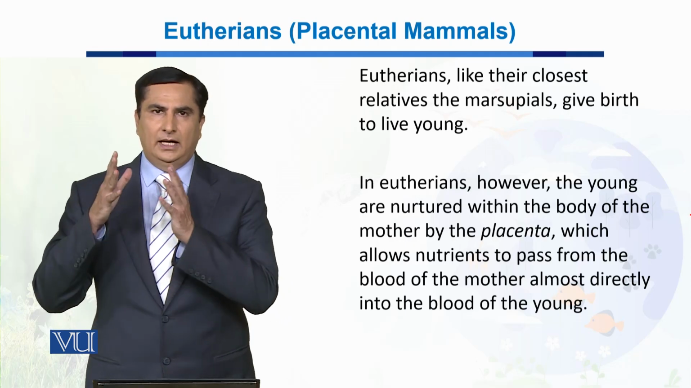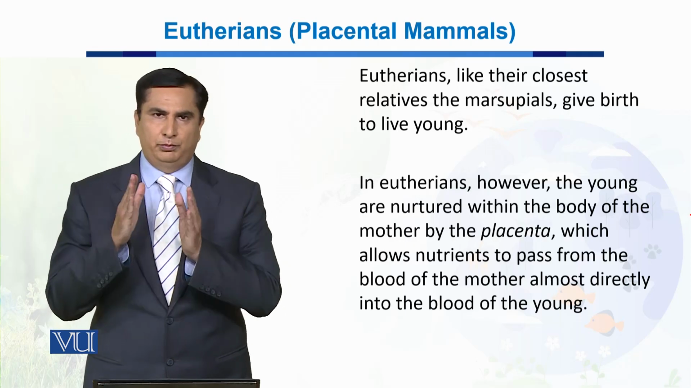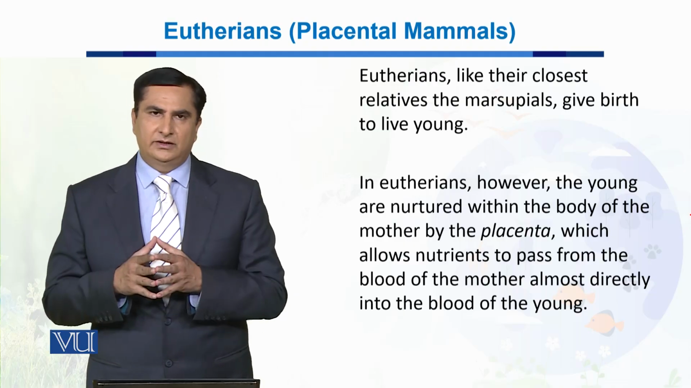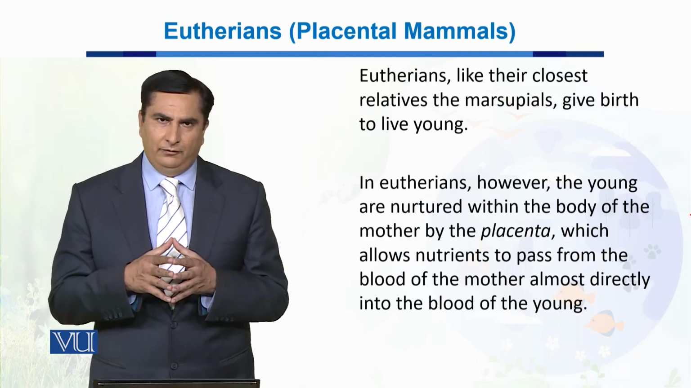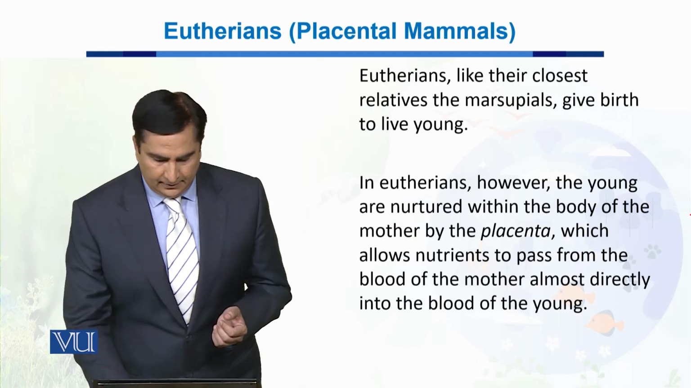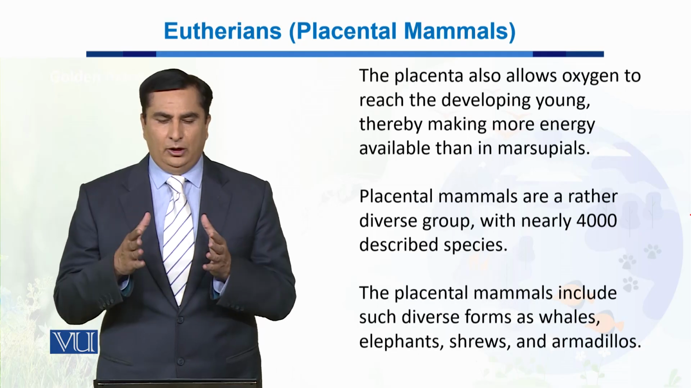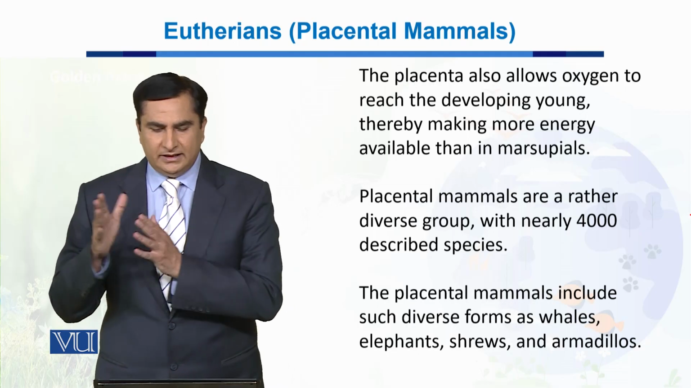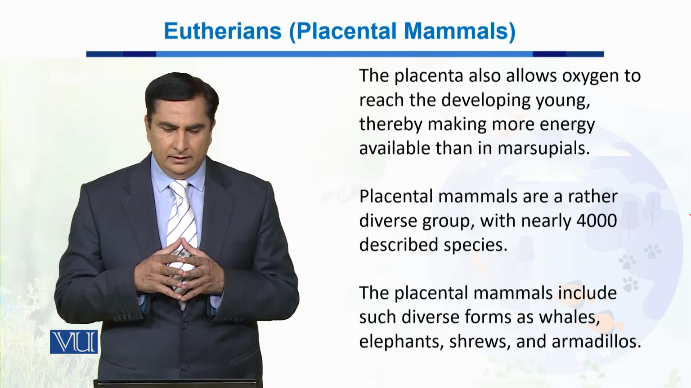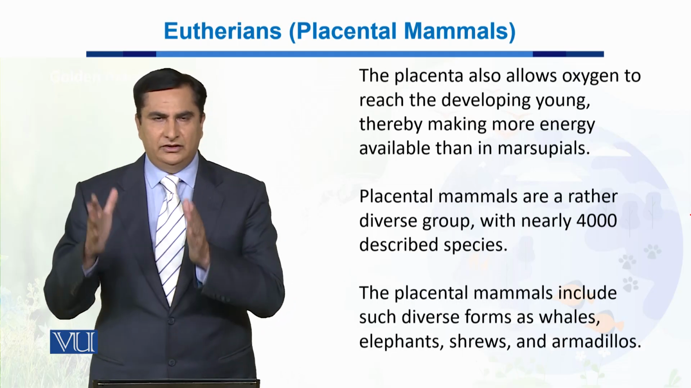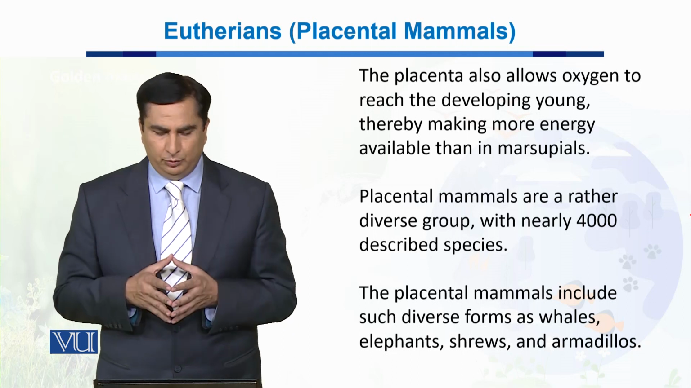This placenta allows the nutrients to pass from the mother directly to the offspring through connection of their blood. Now, this placenta is very unique in that it allows oxygen to reach the developing young one, and thereby it helps them make more energy as compared to the marsupial.